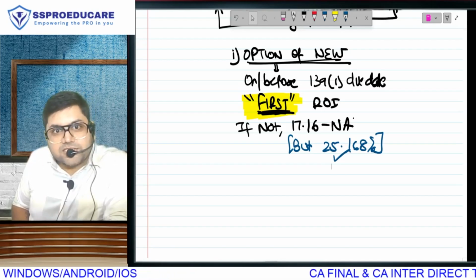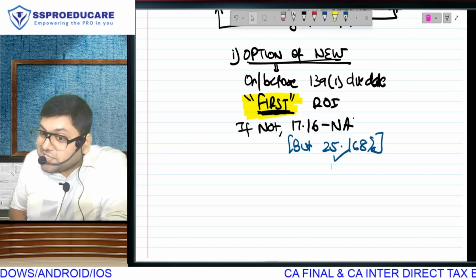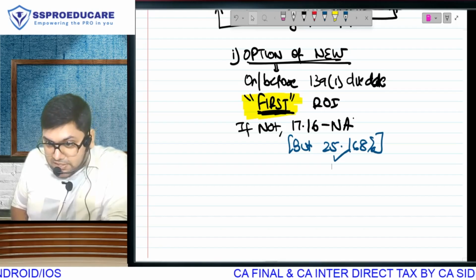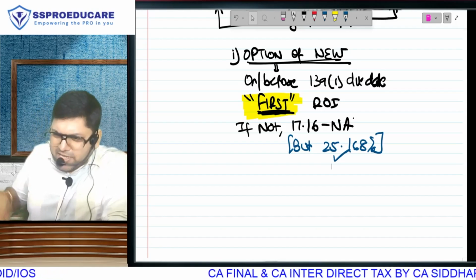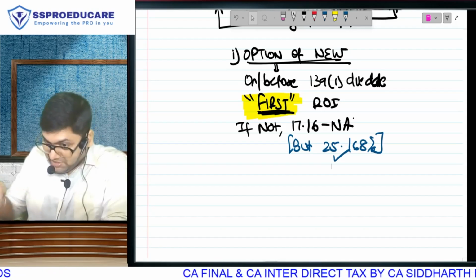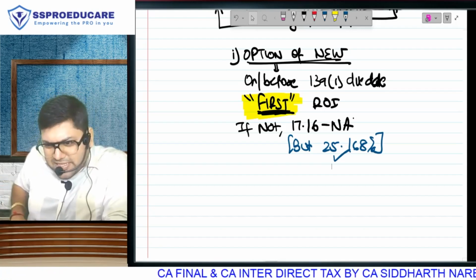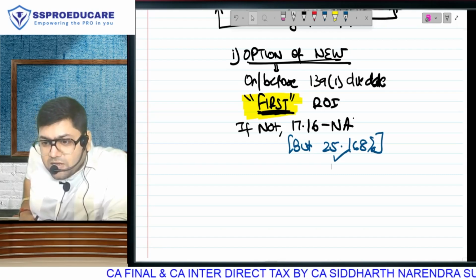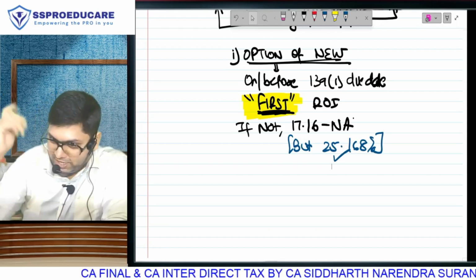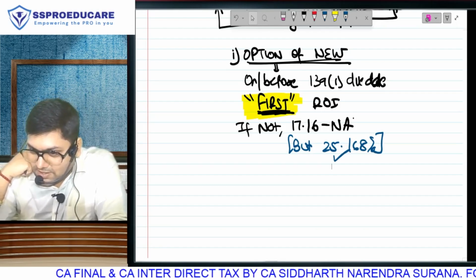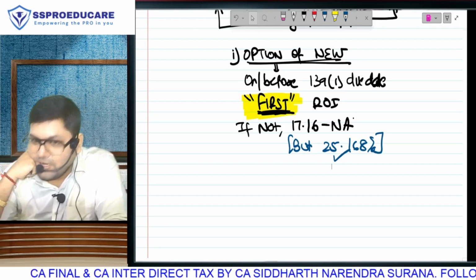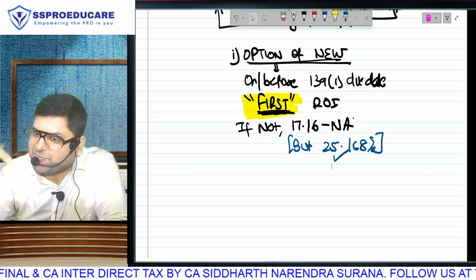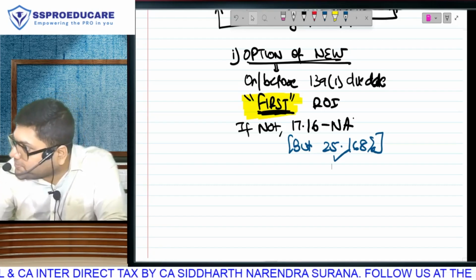So Lokesh is running a manufacturing company since the last 30 years. Manufacturer है? Manufacturer. Lokesh, you are a manufacturer since last 30 years. Company या cooperative society? Domestic, of course. So you can take 17.16, Lokesh. क्यों? Old company है, and this is only for newly incorporated. तो बता, which new regime will apply to you? 25.16 है. But do you realize 17.16 is far more better? Direct 8% का difference है.